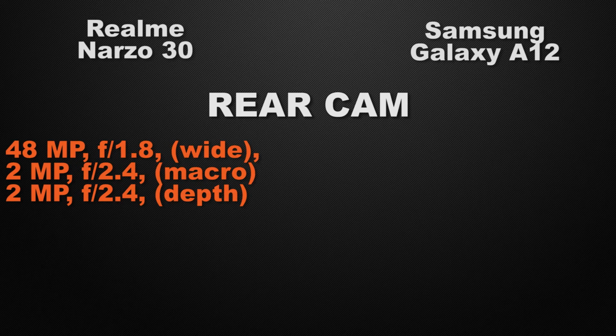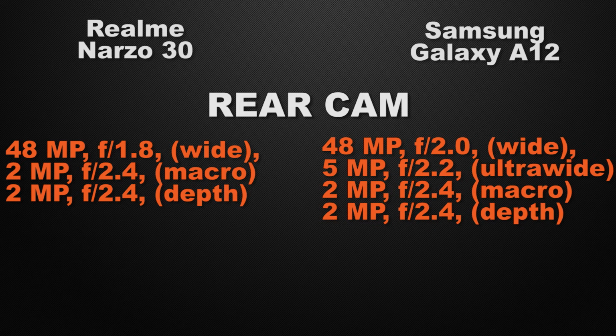Let the comparison start with the camera of the devices. Talking about the rear camera of the devices, Narzo 30 has a triple camera setup: 48 megapixel wide camera, 2 megapixel macro camera and 2 megapixel depth sensor. Whereas A12 comes with a quad camera setup: 48 megapixel wide camera, 5 megapixel ultra wide camera, 2 megapixel macro camera and 2 megapixel depth sensor. So the winner here is A12 because it has a quad camera setup which has a 5 megapixel ultra wide camera.